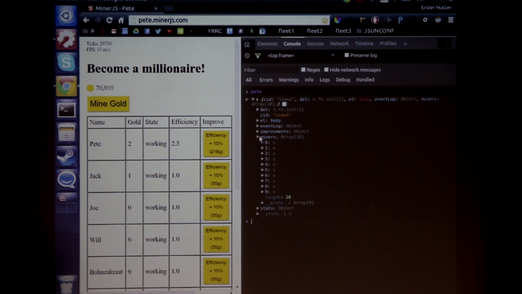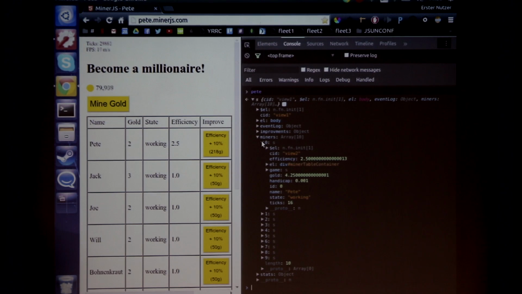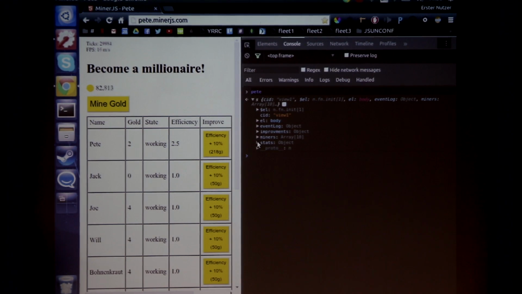I have minors, which is an array where all my minors are stored, but I don't care for them because they're too slow. And there's stats. Ooh, and stats looks very nice. So I have a bag size, probably the size of the miners, and when they put their gold into my storage. Don't care much for that. And I have the state of my current gold.